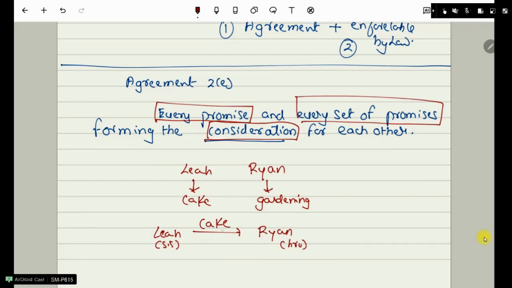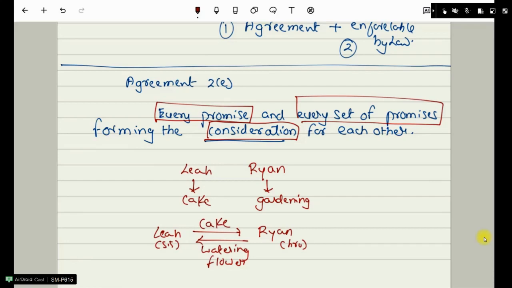Now, Ryan also promises to water Leah's garden. The garden is Leah's, but Ryan says, I am a gardener, I will be watering your flowers. So Ryan also promises that he will be watering the flowers. Now, this is the simple promise which has been made between a brother and a sister.